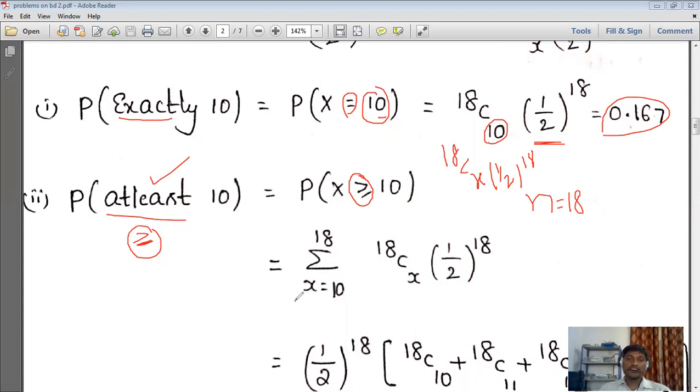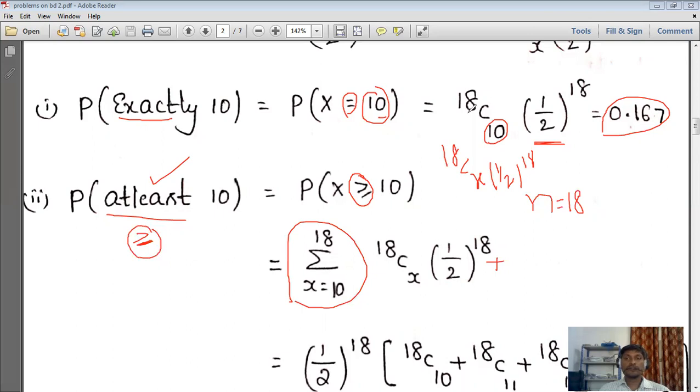That's why we simply wrote it here as summation. Summation is nothing but plus, from where to where, 10 to 18. It means 10 we substitute, plus next 11, 18C11 (1/2)^18, next 18C12 (1/2)^18. Like that we have to substitute.